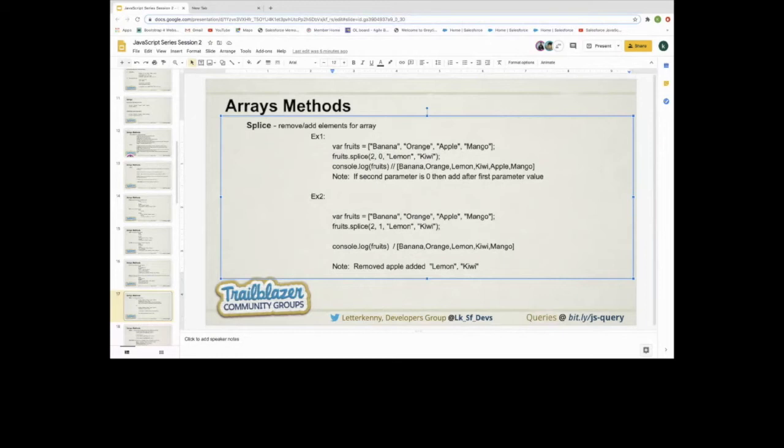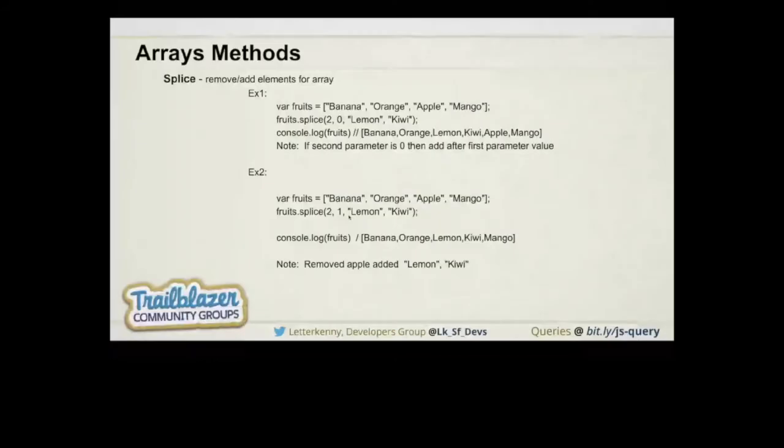How is it working? We are passing 2 because we need to remove apple, and 1 because we need to add the element. The other parameter is basically what we want to add. In this example we are removing and also adding the element into the array. So if we print that, it will return banana, orange, lemon, kiwi and mango.